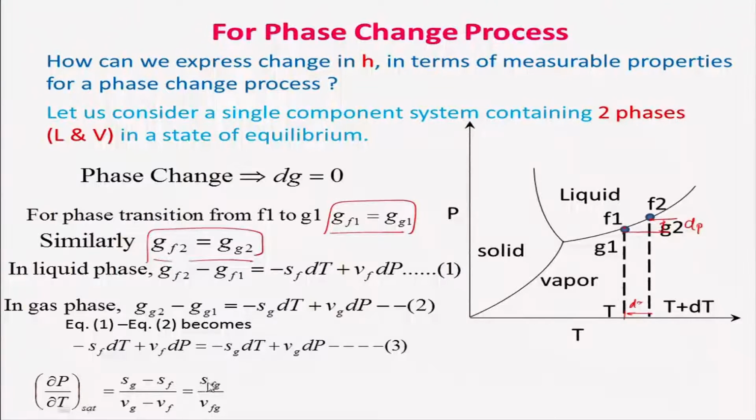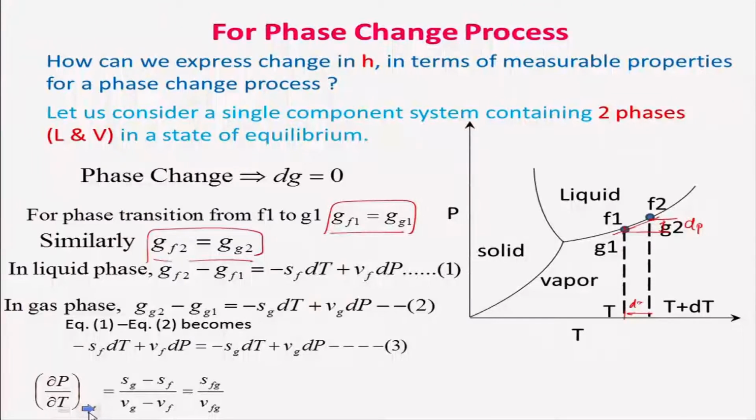That means the slope of this curve is equal to the change in entropy with the change in the specific volume. Now, we are in trouble in the sense that entropy has come into the picture. So, what we need to do is use our definition of the entropy.